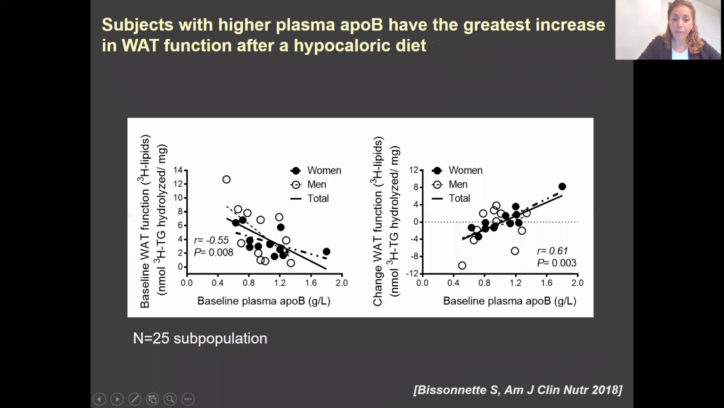What's happening on the adipose tissue level in the subpopulation where we took adipose tissue biopsies? We see that in this smaller population of 25 from the original population, plasma ApoB was associated with a reduction in adipose tissue function at baseline, as we saw in the total population, but now there is also an increase in adipose tissue function after the intervention in people with high ApoB.